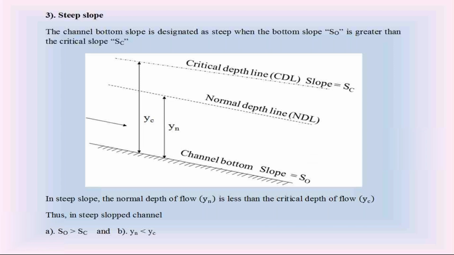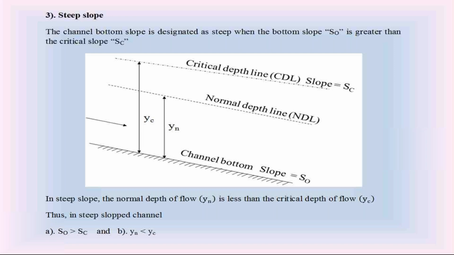In the steep slope, at normal depth Yn, the flow is supercritical because Yn is less than Yc. So we discussed so far three channel bottom slopes.